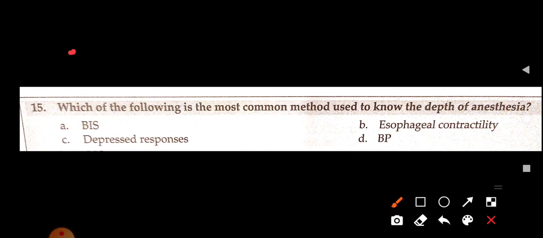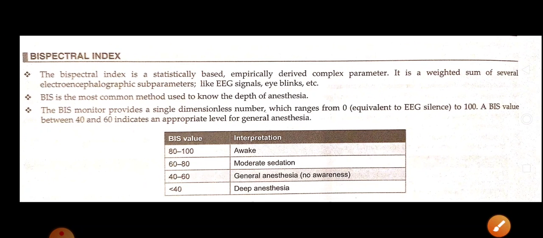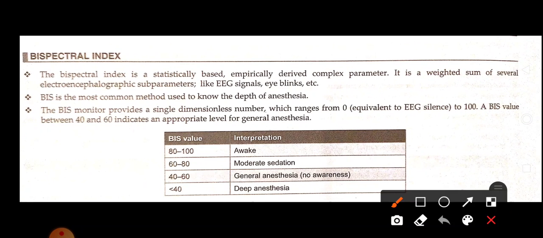Which of the following is the most common method used to know the depth of anesthesia? That is BIS. Okay. What is bispectral index? It is a statistically based empirically derived complex parameter. It is a weighted sum of several electroencephalographic subparameters.